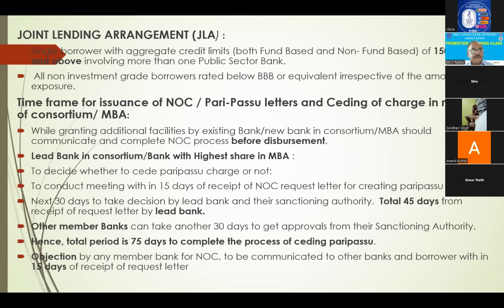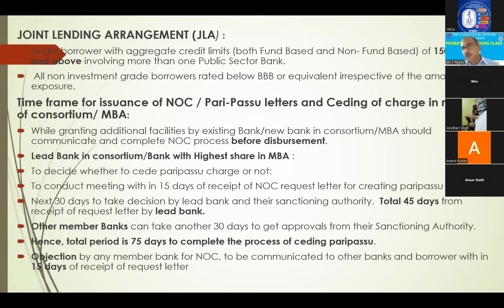This is about JLA. Next, time frame for issue of NOC. This has also appeared in the last 2-3 years. Of course, last year it has not come, but earlier it appeared in the exam. What is this NOC? I will tell you. Now 3 banks have given a loan to a customer, each bank 50 crores. 3 into 50, 150 crores loan given to the party.